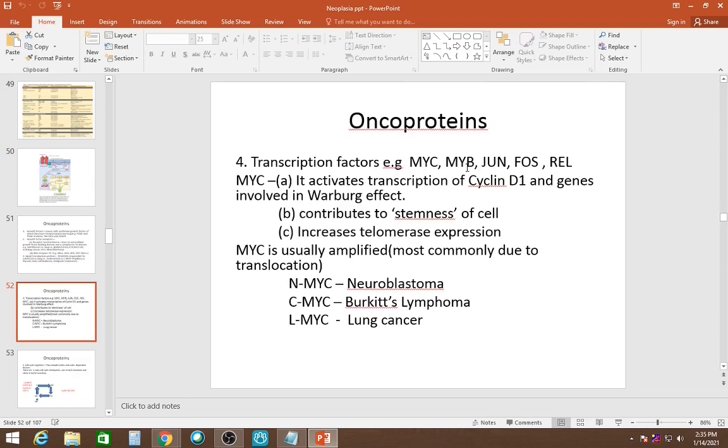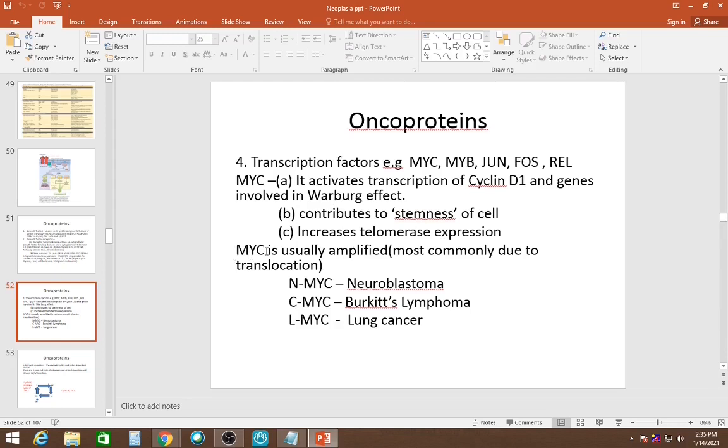Transcription factors: examples are MYC, MYB, Jun, Fos. MYC is important because it activates transcription of cyclin D1. We will also learn about cyclin D1. It activates transcription of cyclin D1 and the genes involved in the Warburg effect. It also contributes to stemness of the cell, and increases telomerase expression. Telomeres we'll learn about later.